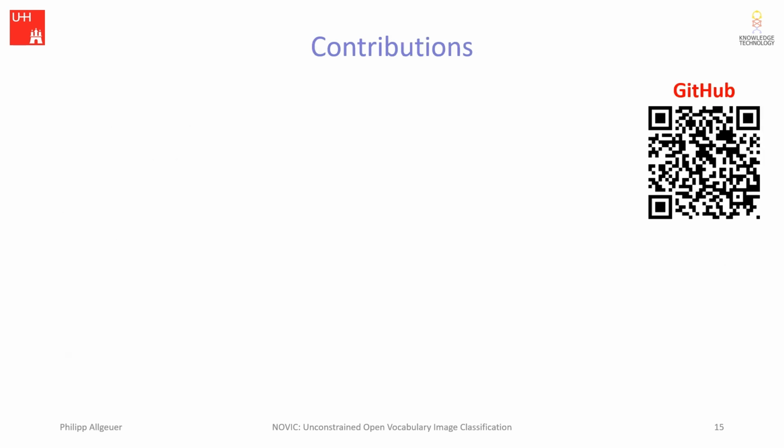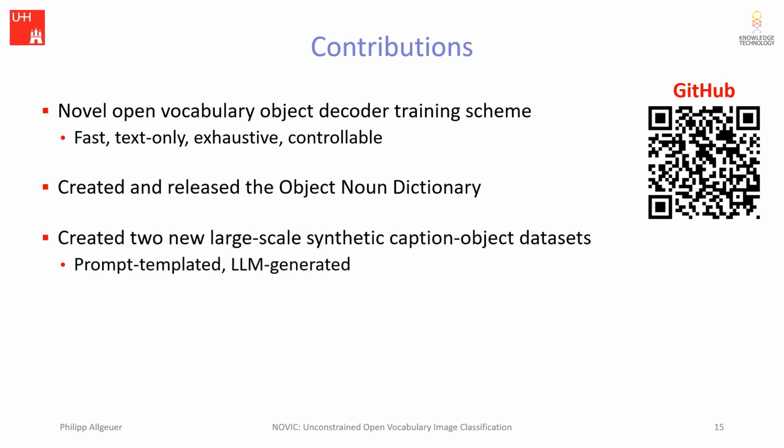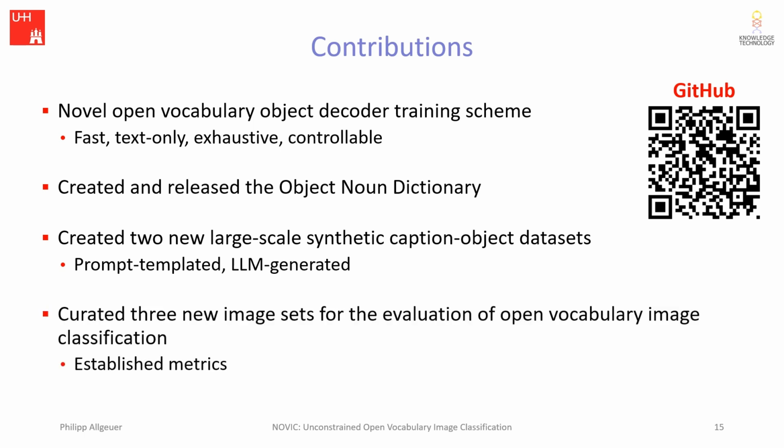To summarize our contributions, we contributed a novel open vocabulary object decoder training scheme that is fast and text-only, as well as exhaustive and controllable in terms of the coverage of vocabulary. We also created and released the object noun dictionary, created 2 new large-scale synthetic caption object datasets, one prompt templated and one LLM generated, and curated 3 new image sets for the evaluation of open vocabulary image classification, including the establishment of associated metrics. And with that, I would like to thank you for listening.